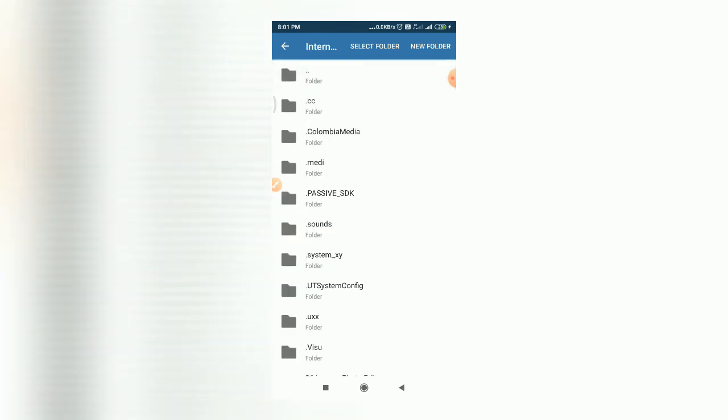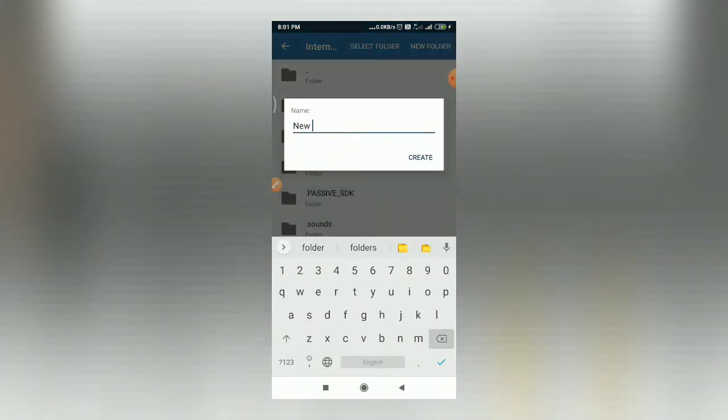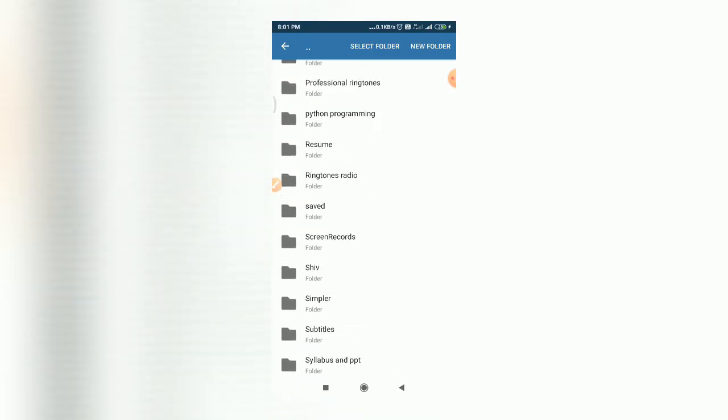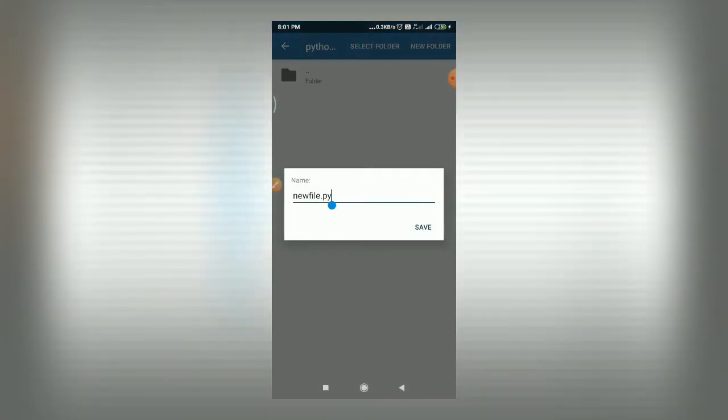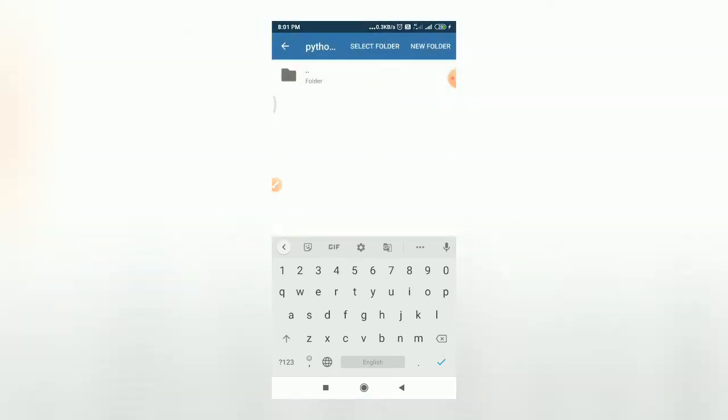So simply I will go to my local storage and I will create one new folder here. So let's say Python programming, and in this folder, here it is. So I will select this folder and I will save this file with the name demo.py. py is the extension of a Python file. So simply I will save this file.